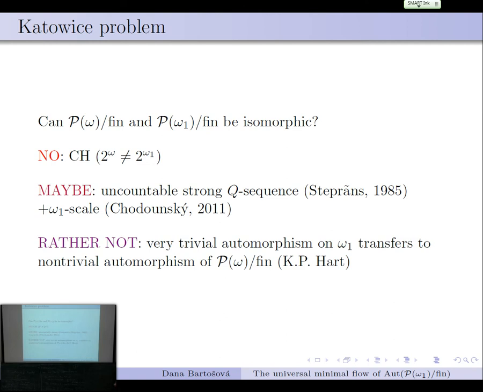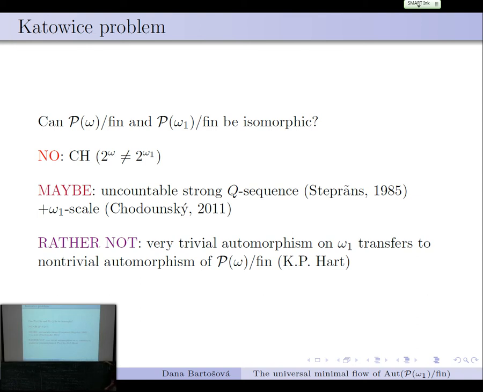And another reason why we think rather not is that there is a very trivial automorphism on the omega 1 side. Let's think that this is omega 1 times Z, and you are looking coordinate-wise at a shift. So this is just a bijection on a set of size omega 1.